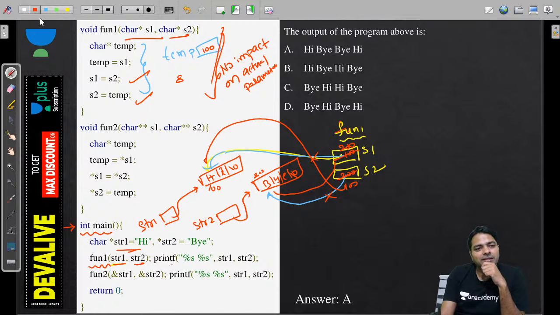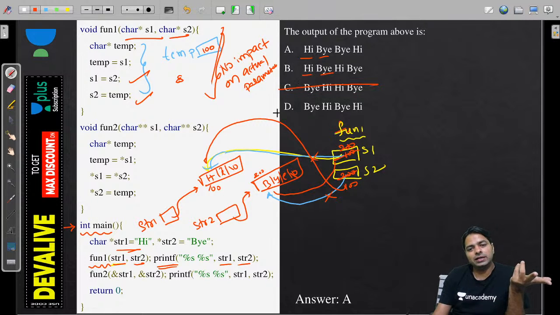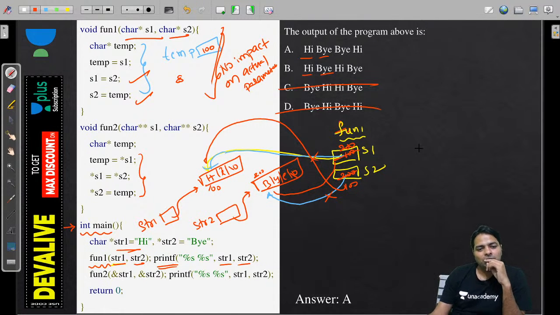You are going to print str1, str2. So what will it print? It will print the same. What is that? No change yet. So "hi", "bye". So it's going to print the same. So delete option C, option D. Now next one. This time you are trying to deal with the addresses, guys. You are trying to deal with addresses. Let's see how we are going to update now.